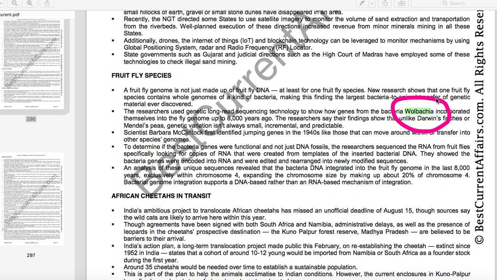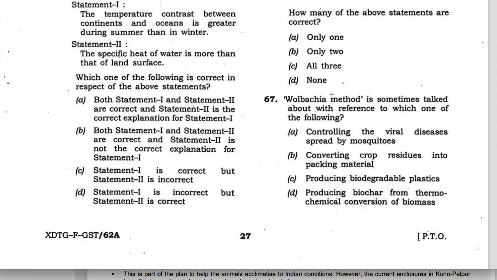So this Wolbachia is mentioned in the context of controlling viral diseases, therefore that is the answer, and this question is solved from our August 2022 current affairs book.